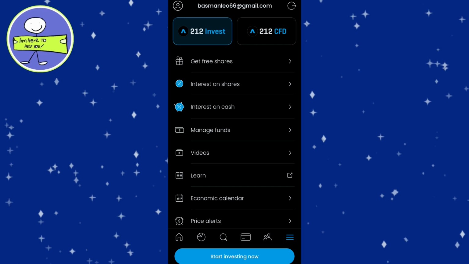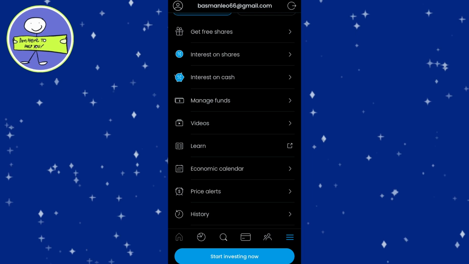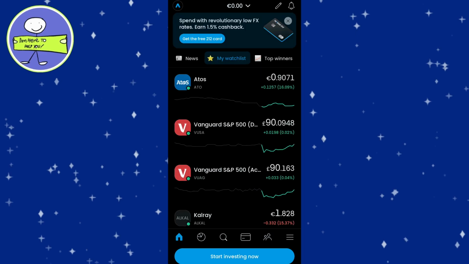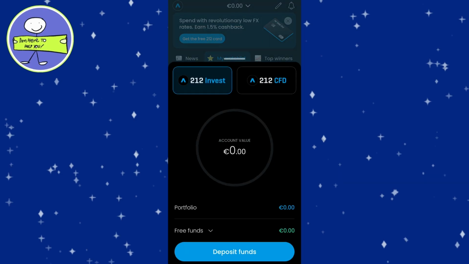Once your account is all set up, the next step is funding it. To begin, tap on your account balance displayed at the top of your screen. From there, you'll see options for various accounts, such as 212 Invest and 212 CFD. For traditional stock investing, select the 212 Invest account.